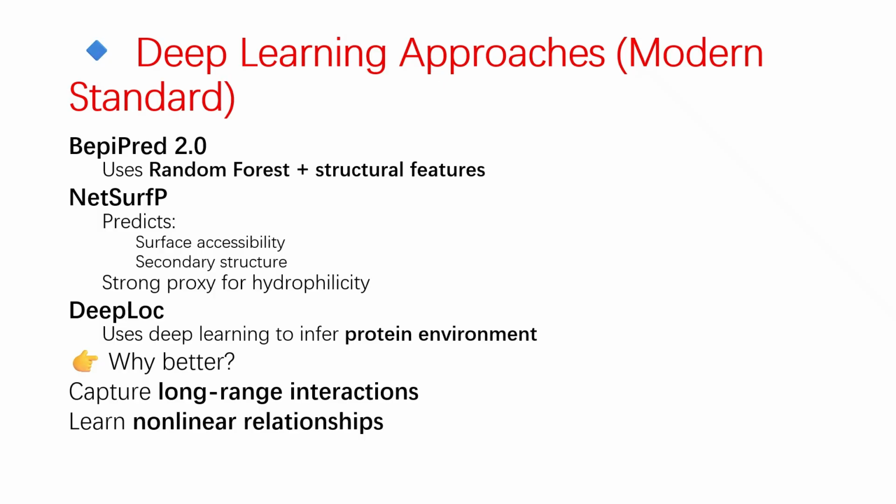What if we could teach machines to read biology like a language? That's exactly what deep learning is doing today. Modern approaches go beyond simple rules. They learn patterns directly from massive biological data. They combine sequence, structure, and context to make smarter predictions than ever before. From epitope prediction to protein folding, deep learning is now the gold standard.